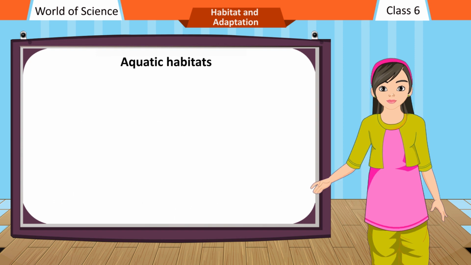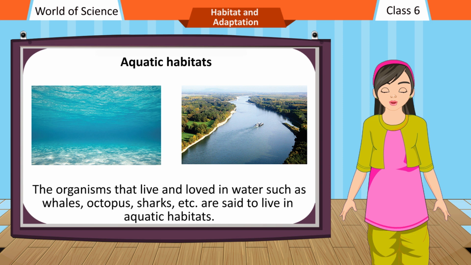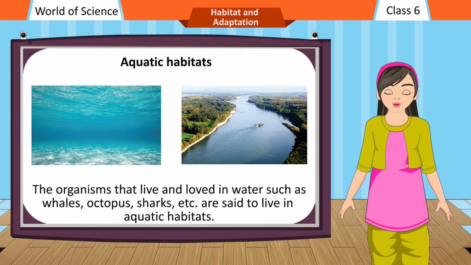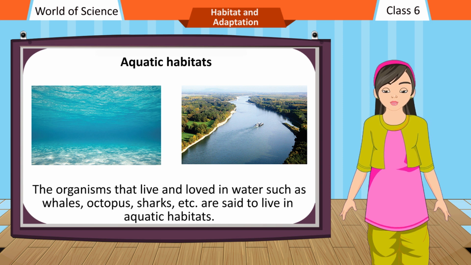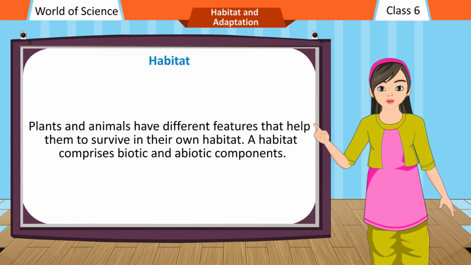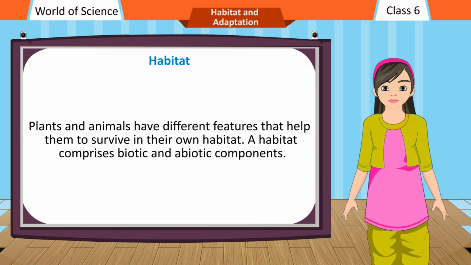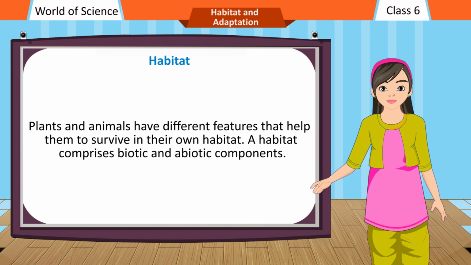Aquatic habitats. The organisms that live in water such as whales, octopus, sharks, etc. are said to live in aquatic habitats. Plants and animals have different features that help them to survive in their own habitat. A habitat comprises biotic and abiotic components.